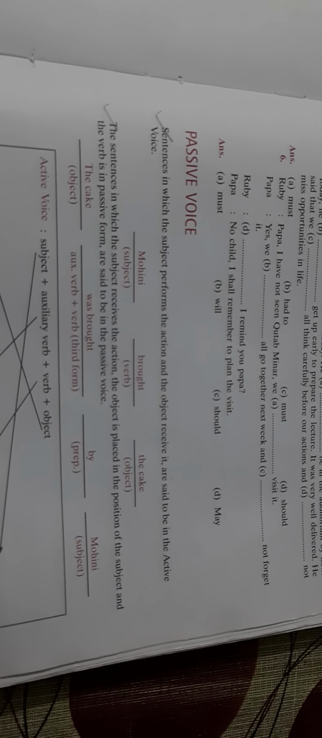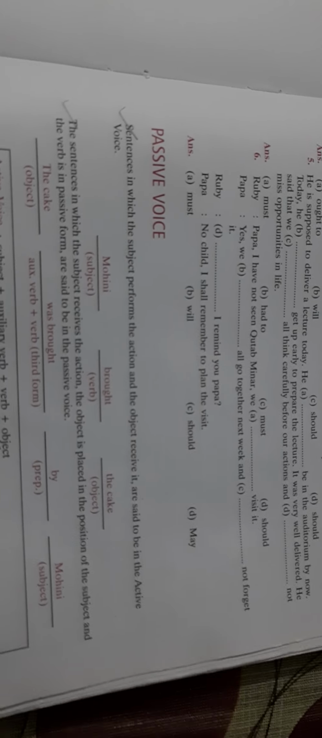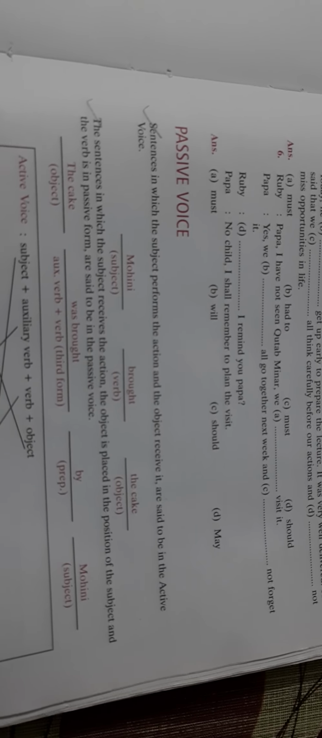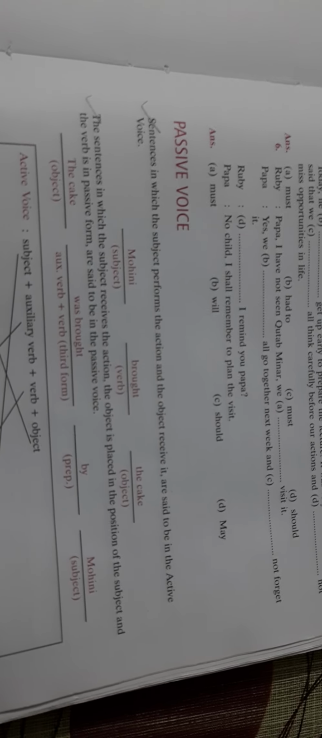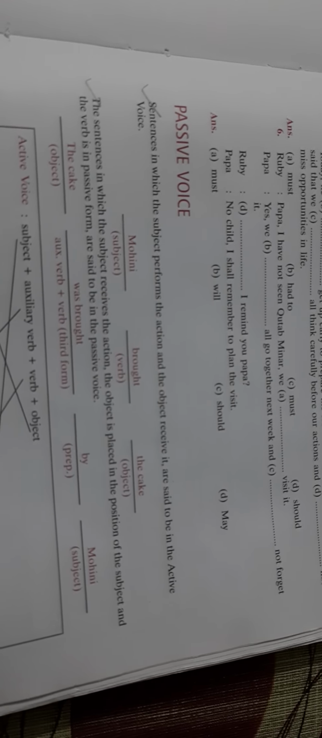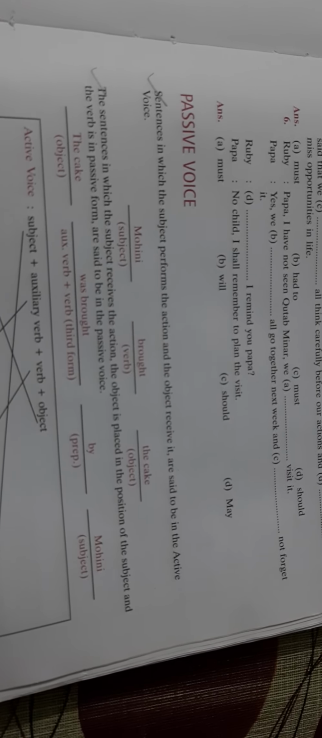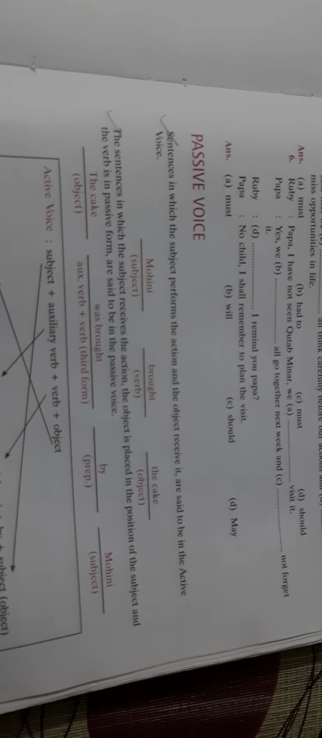Now children, you can see here passive voice is written. So here the chapter begins. Sentences in which the subject performs the action and the object receives it are said to be in the active voice. See the example. Mohini brought the cake.